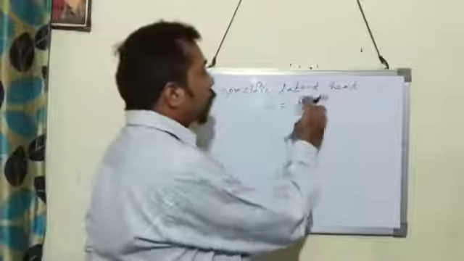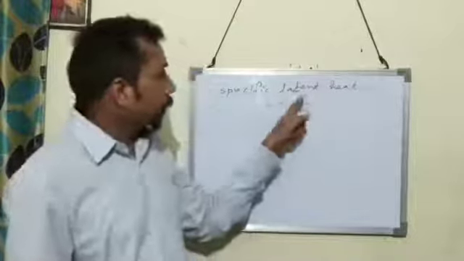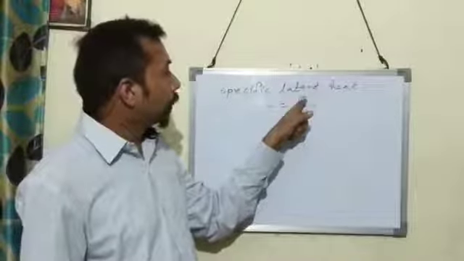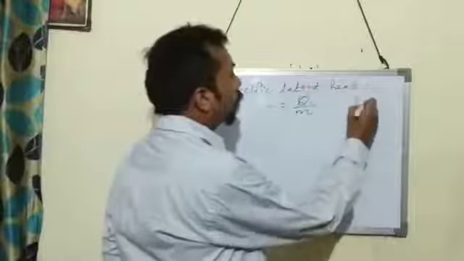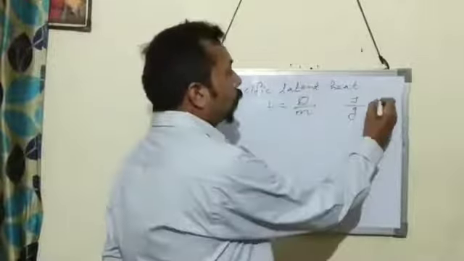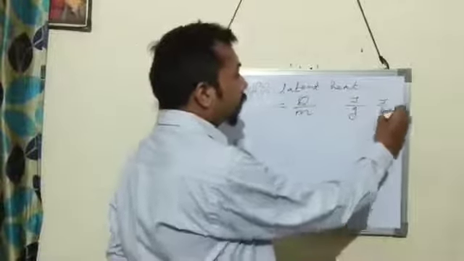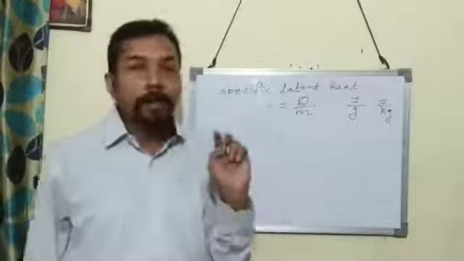Now what is the unit of specific latent heat? The unit of specific latent heat is unit of heat upon unit of mass. SI unit of heat is joule, so it is joule per gram or joule per kilogram. So this is the unit of specific latent heat.